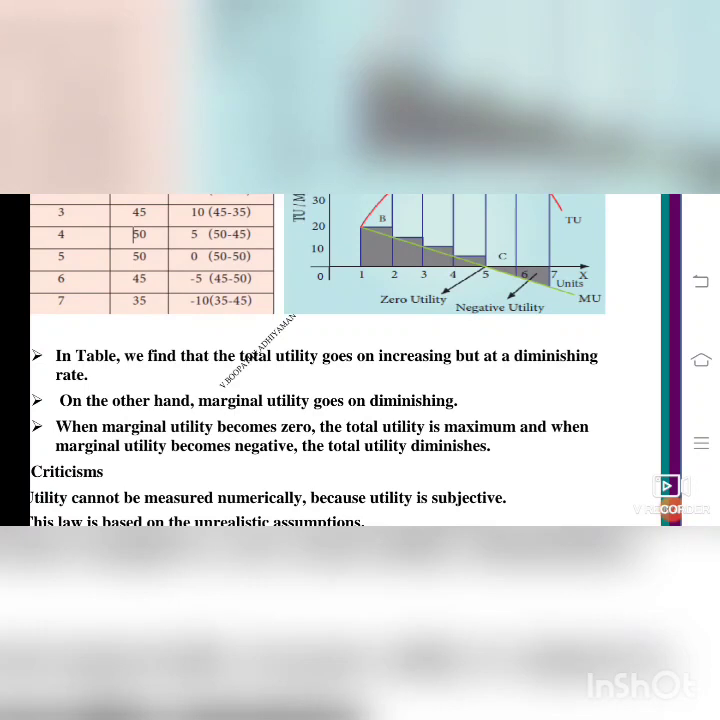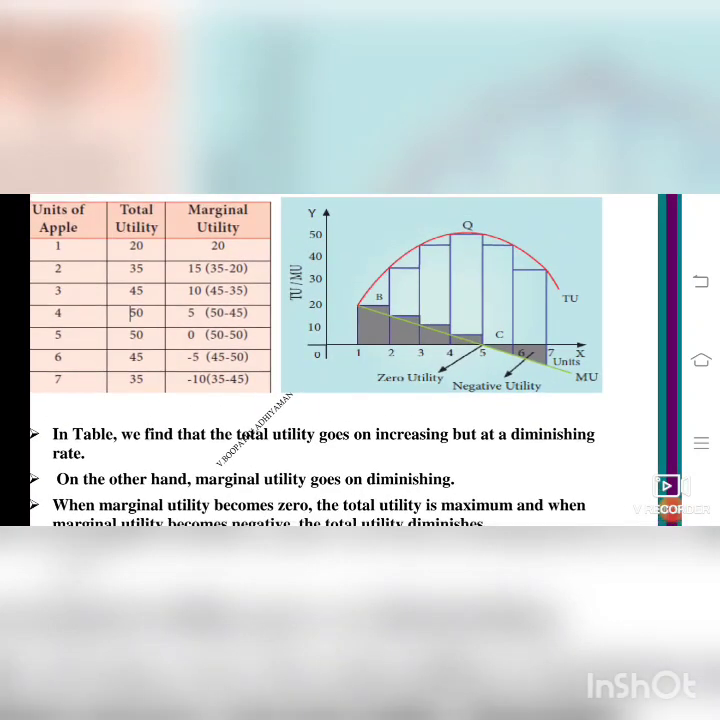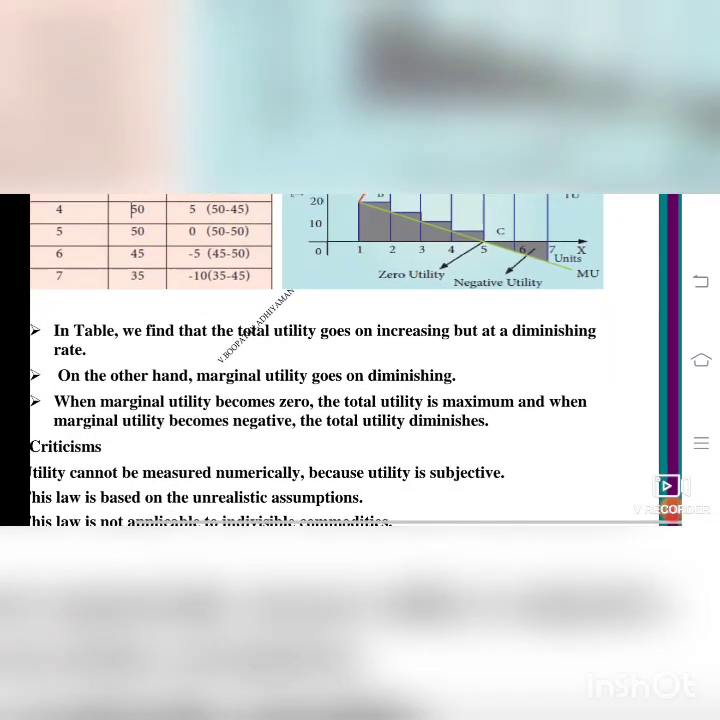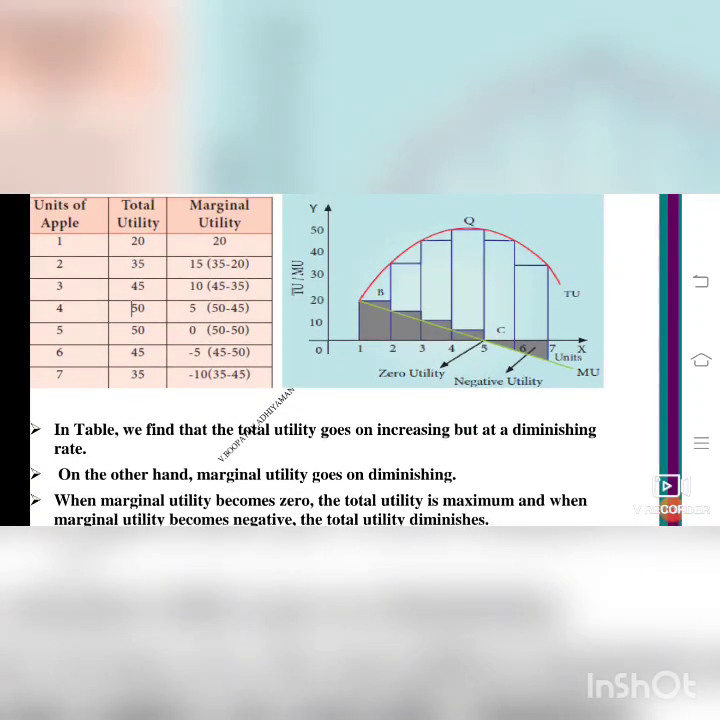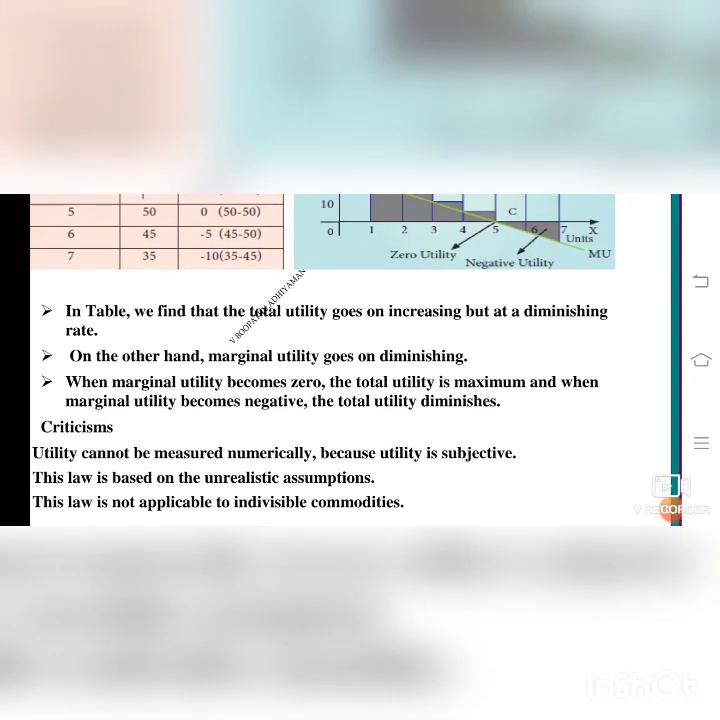In the table, we find that the total utility goes on increasing, but at a diminishing rate. You see the total utility and the diminishing rate in the tabular column. On the other hand, marginal utility goes on diminishing. You see the marginal utility column. It is diminishing: 15, 10, 5, 0, minus 5, minus 10. Came to negative point. This is the rule for the law of diminishing marginal utility. The rule is that when marginal utility becomes 0, the total utility is maximum. And when the marginal utility becomes negative, the total utility diminishes.